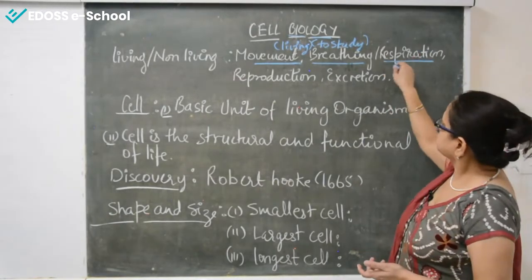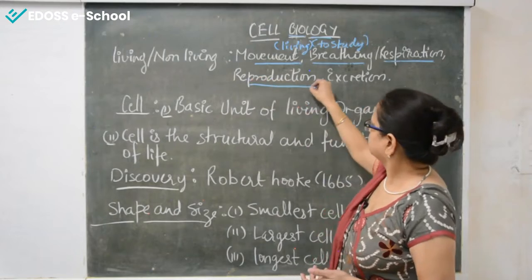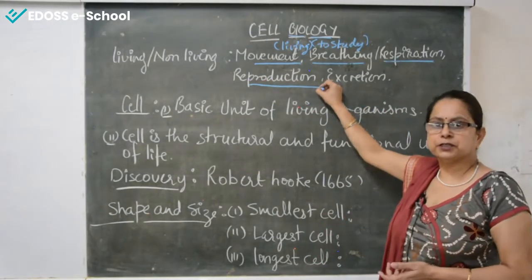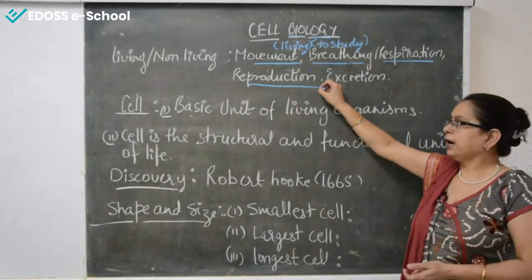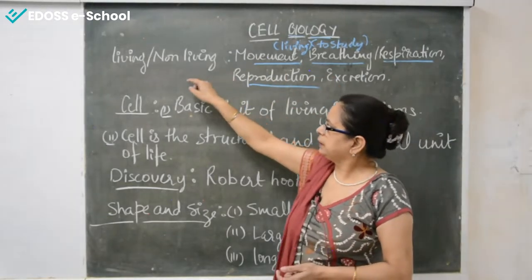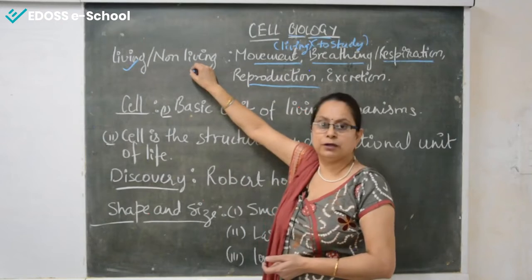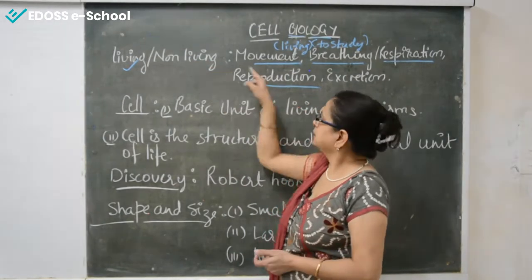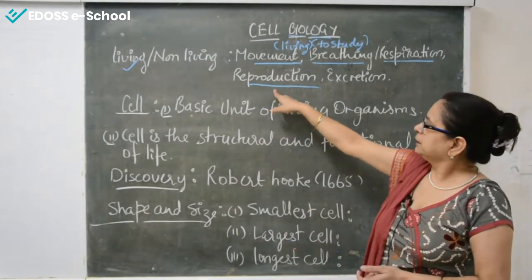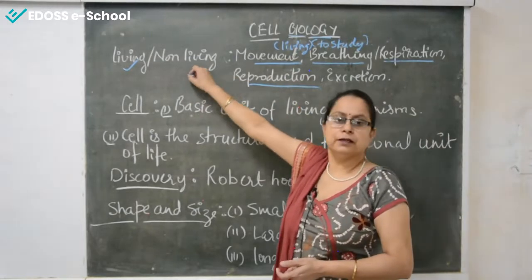So now next is reproduction. For the continuation of generation, reproduction is important, and this again happens only in living organisms. It cannot be possible in the non-living. This is the third important point that shows the difference between living and non-living.